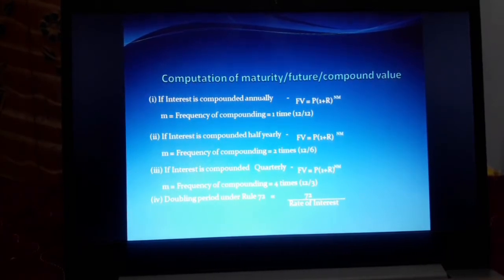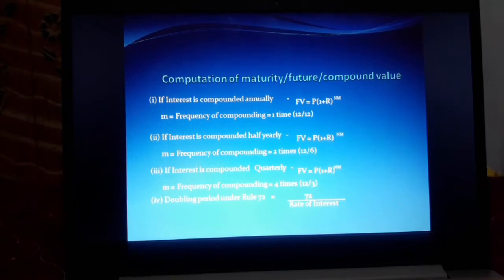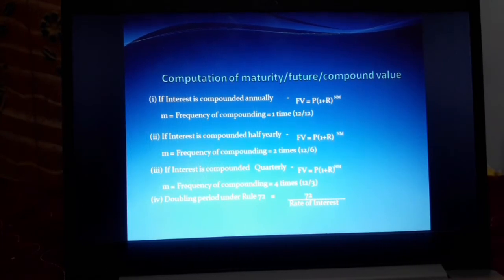If we are receiving the amount 12 times per year, that means monthly we are receiving the interest. Half yearly means we receive the amount 2 times, once every 6 months. If we are receiving quarterly, that means once every 3 months, so per year we will receive that interest 4 times. So we have to calculate the formula based upon this.